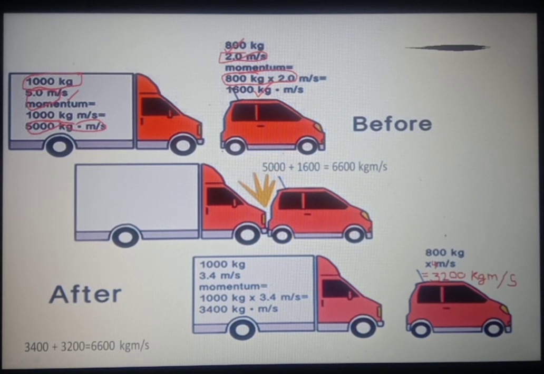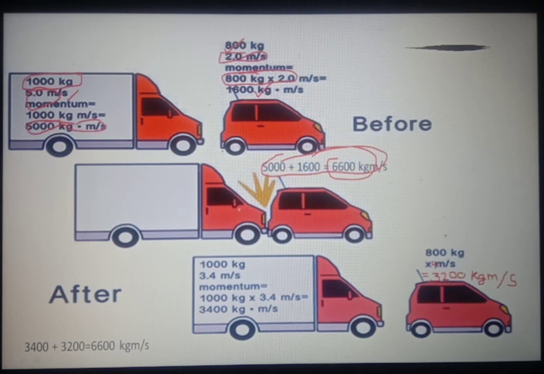Now we will calculate the net momentum of both the objects, that is 5000 plus 1600. So the total momentum comes out to be 6600 kilogram meter per second. This is the total momentum of truck and car before collision.